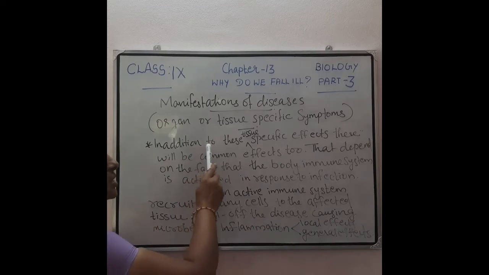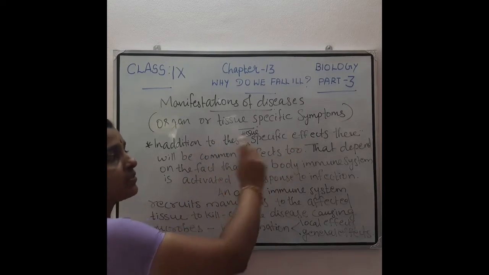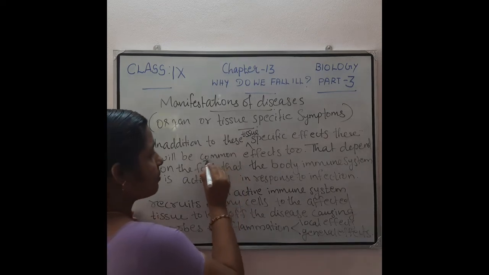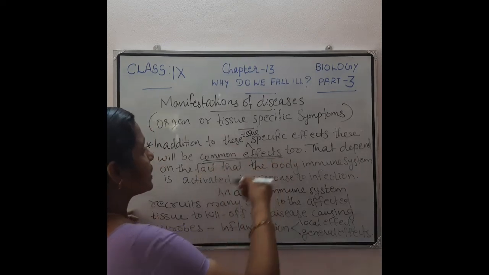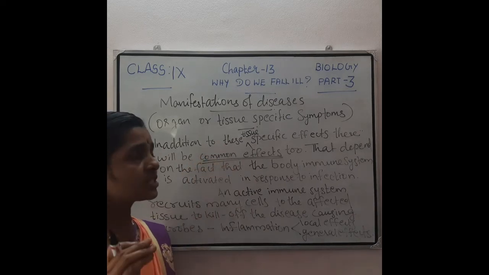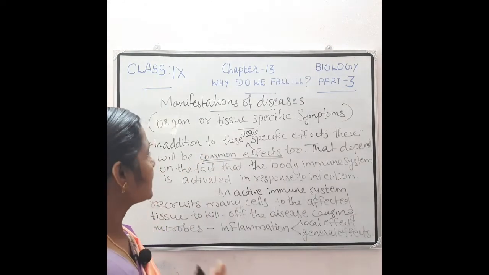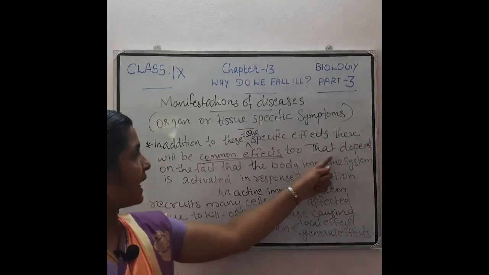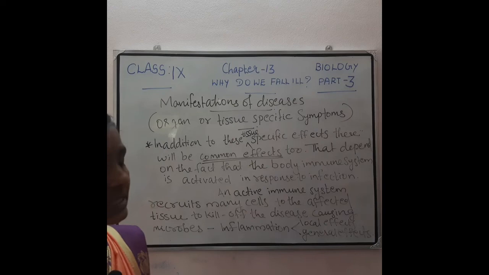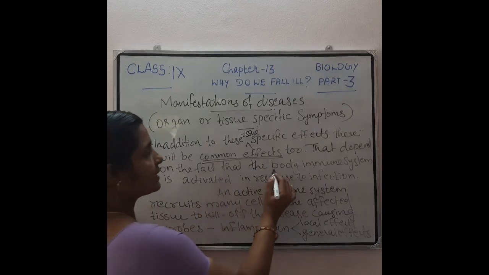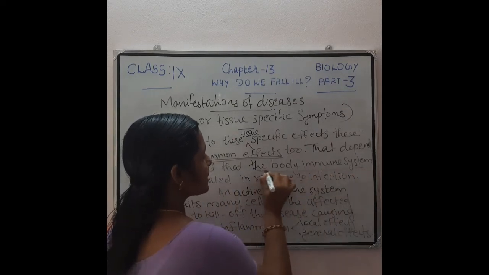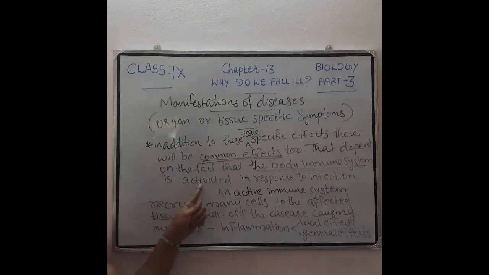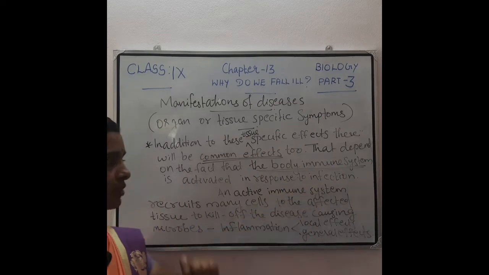So in addition to these tissue-specific effects, there will be some common effects also. They depend on the fact that the body's immune system is activated in response to infection.